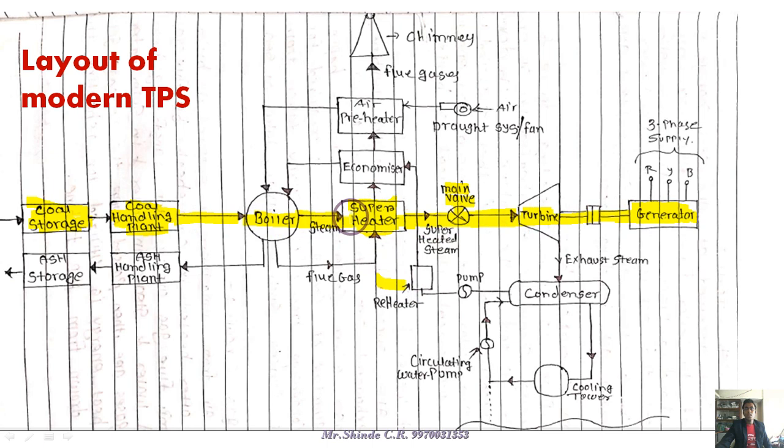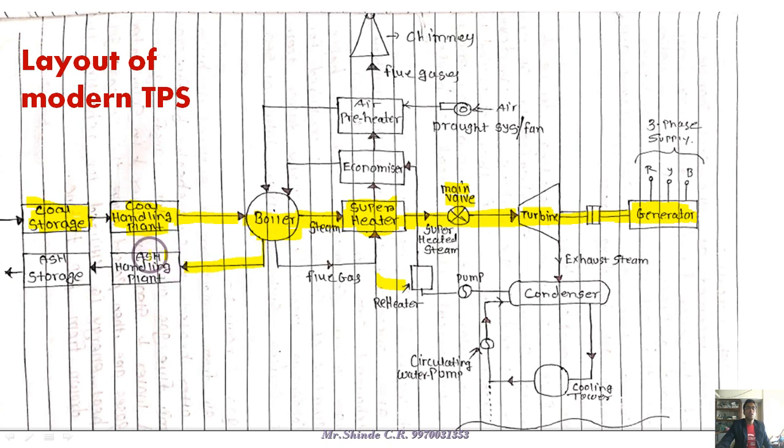Now after the work done by the coal combustion in the furnace, whatever ash is generated is given to the ash handling plant.